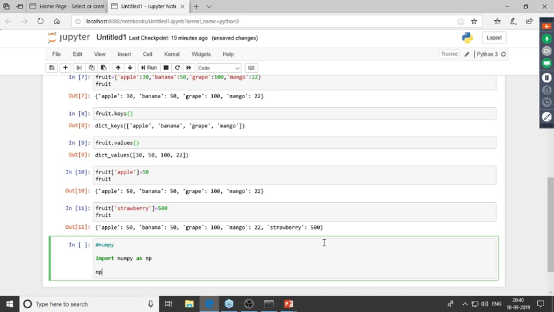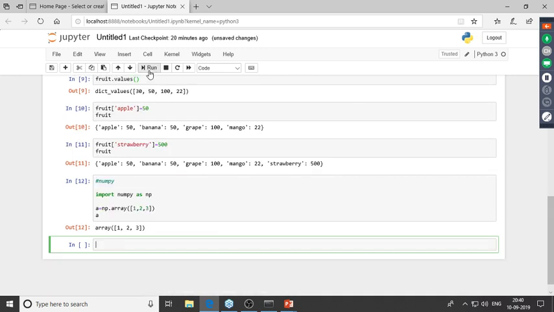So I'll type in np.array, and this takes in a list as an argument. Now what I'll do is, let's say I'll give in 1, 2, and 3. So these are the three elements which are present in the list. Now I want to convert this list into a NumPy array. So I'll store this in A. Now let me just print this out. Right, so this is how we can create a one-dimensional array.